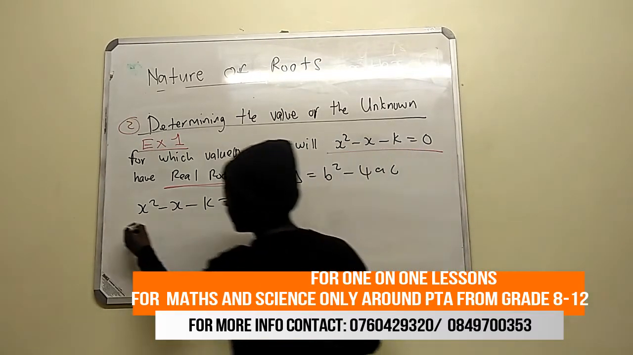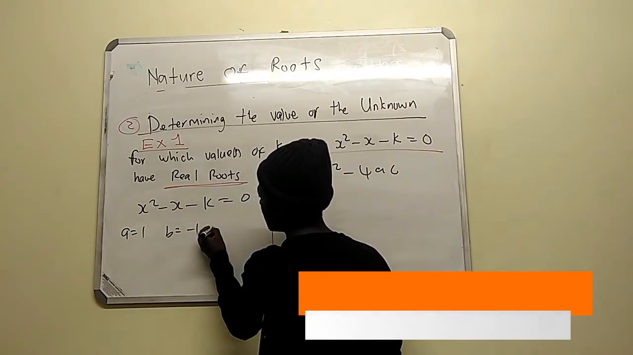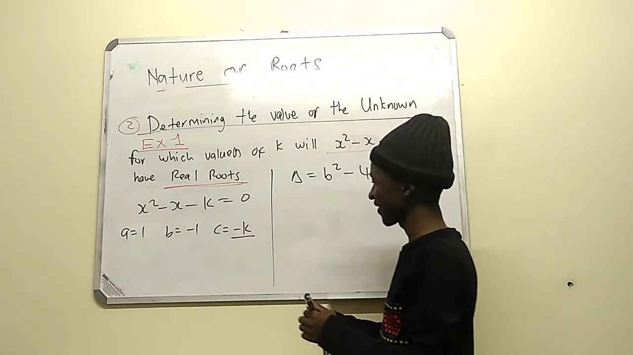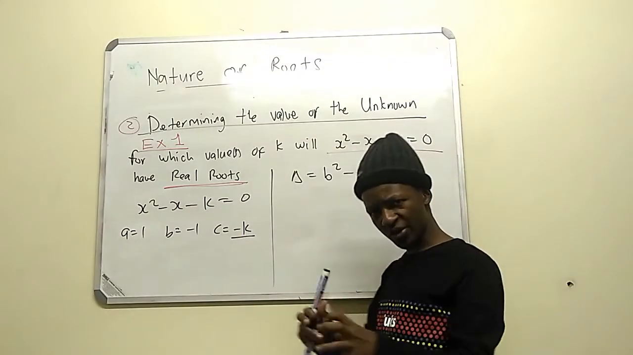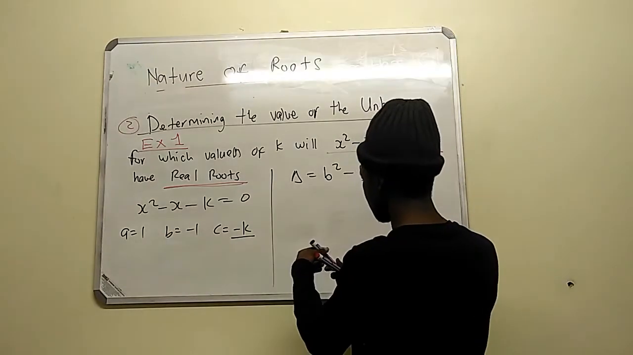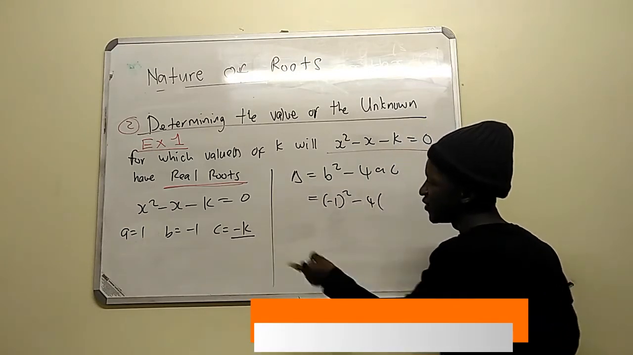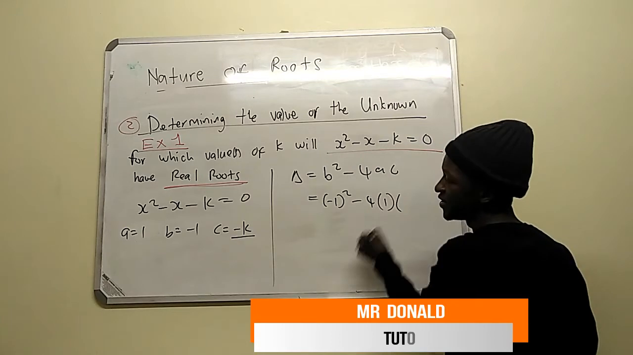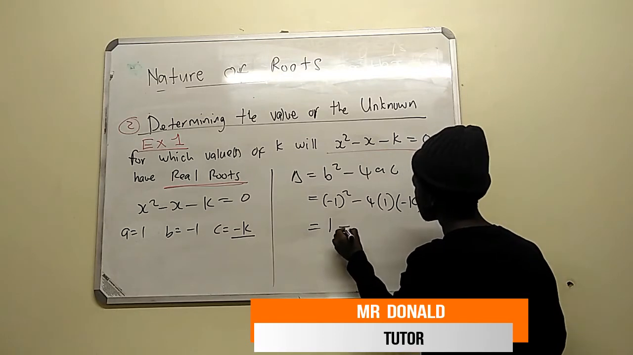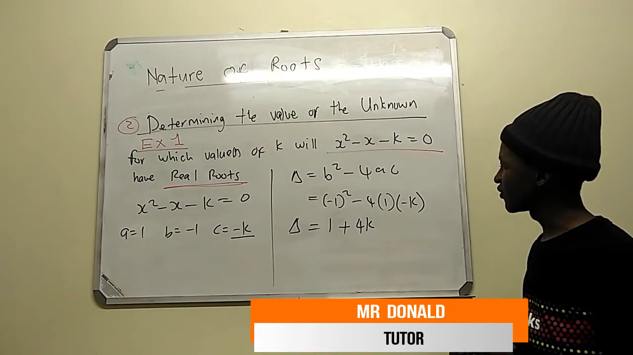We know the value of a here is 1, the value of b is minus 1, and the value of c is just minus k. This is the k that you have to find. Make sure that your equation is always in the form ax squared plus bx plus c. Now we substitute: b, which is minus 1, squared, minus 4 times a, which is 1, times c, which is minus k. So we have the delta, which is 1 plus 4k.